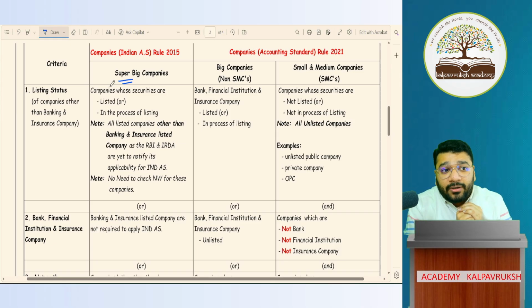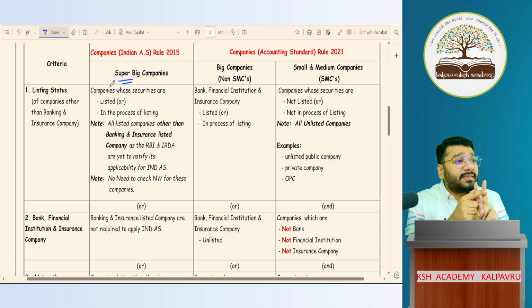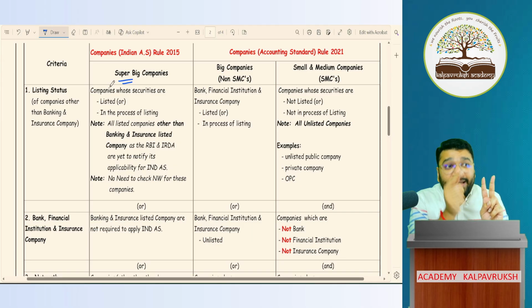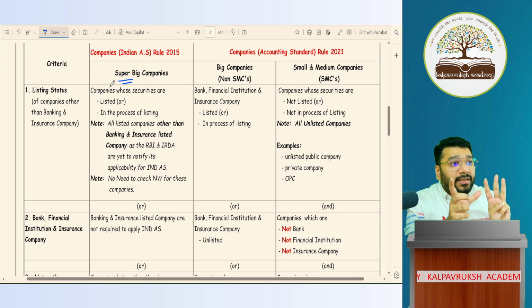Study group will prepare what? Preliminary draft, shortly and sweetly called as PD. In the PD, they will talk about what is the objective of this AS. In this AS, they'll mention the scope, what is covered and what is not covered. They'll use a lot of terminology, so they'll give explanations for those terminologies.